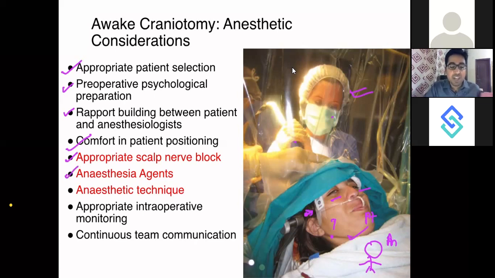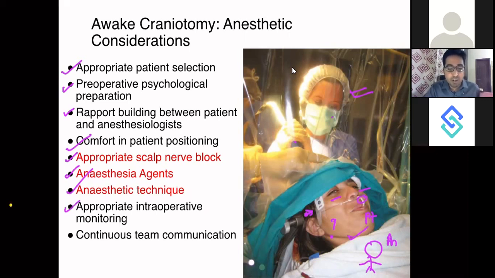And then anesthesia agent. She is happy. She's probably having the best time of her life. What have you given her? What kind of anesthetic drug has been given to her? Why is she so happy? And then anesthetic technique: what kind of techniques do you use for her oxygenation, for monitoring BP? All those techniques we will discuss.